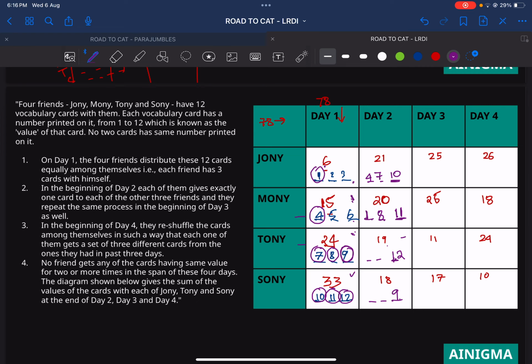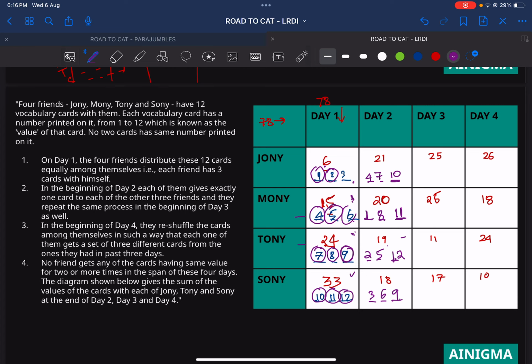We have to form 7 from two numbers from the top right corner. So 6 and 3 cannot form a 7, 6 and 2 cannot form a 7. The only way to form a 7 is 2 and 5. So this value becomes a 2 or 5. And for verifying, we will see that 6 and 3 forms a 9. So this is 3 and 6. So this is done. So we have done with day 2.